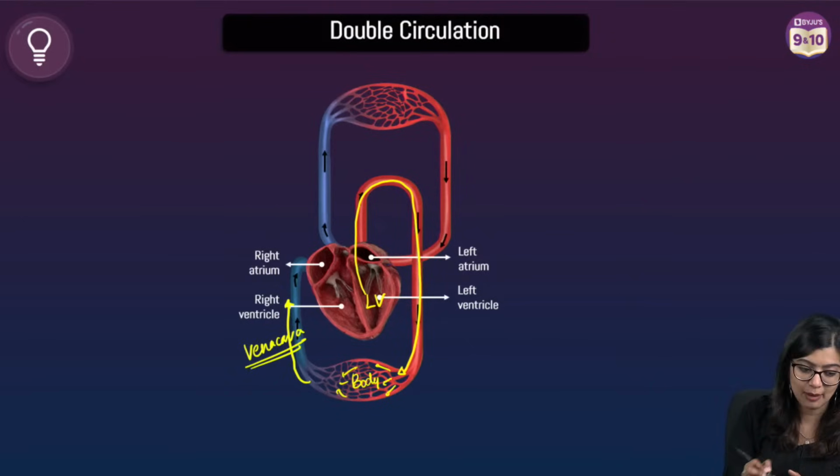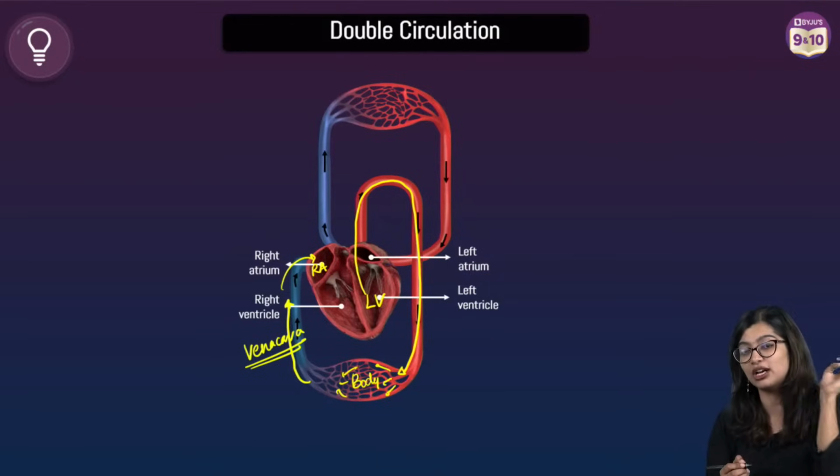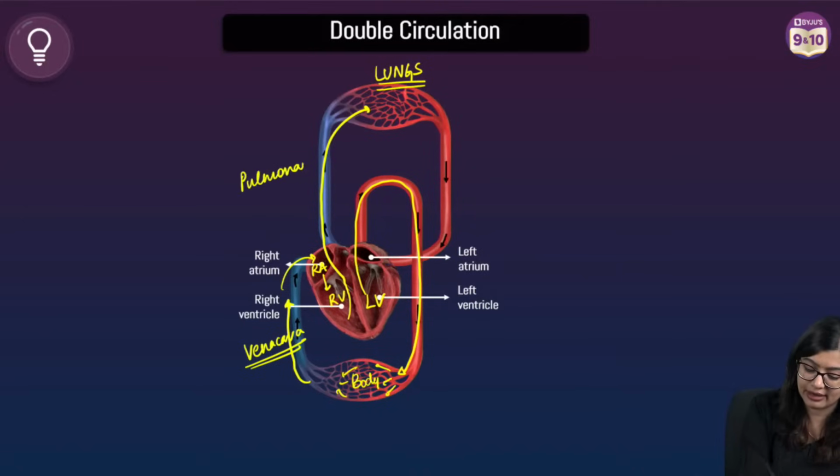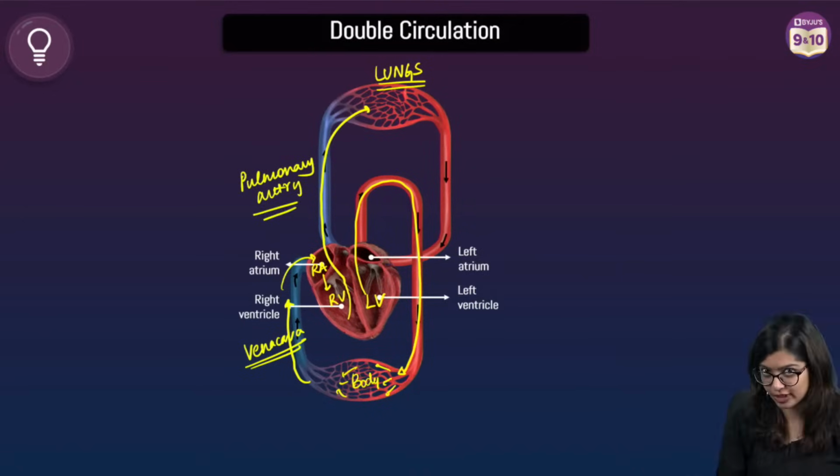So the largest vein in our body is the vena cava, and this vena cava pours the blood into the right atrium of the heart. From the right atrium, it will pour it to the right ventricle, from where it is pumped to the lungs for oxygenation. And we see that the pulmonary artery is what is responsible for transporting this.